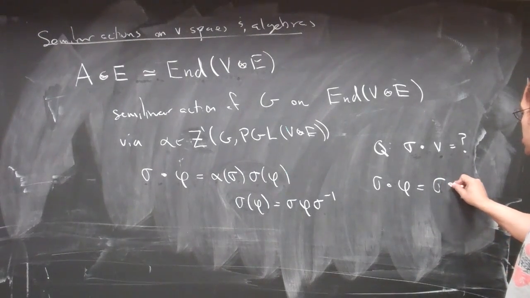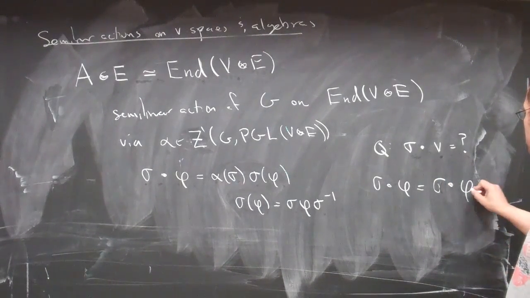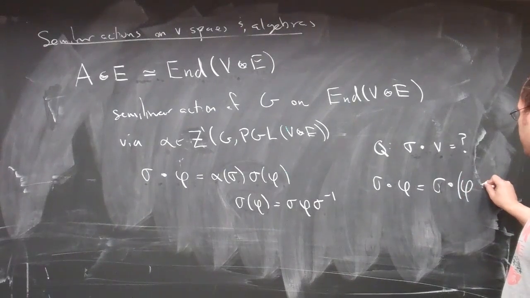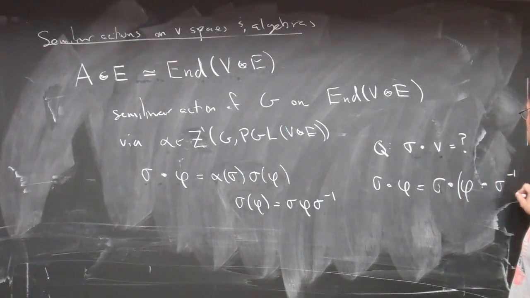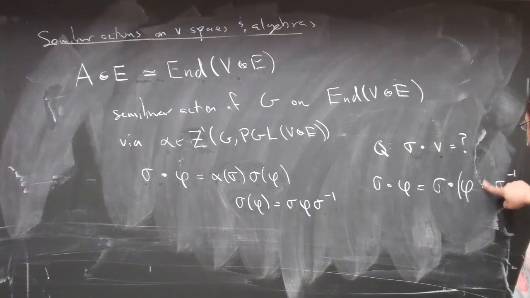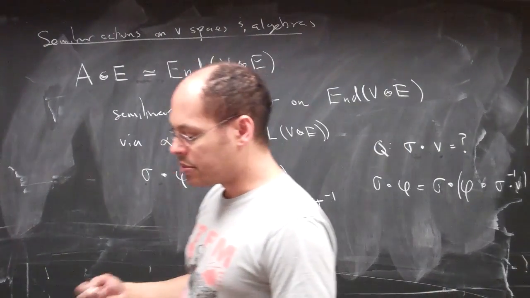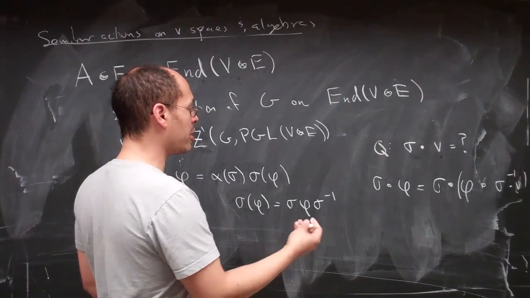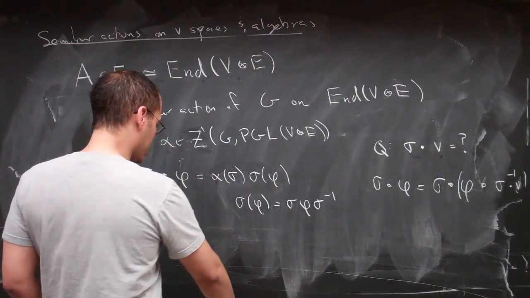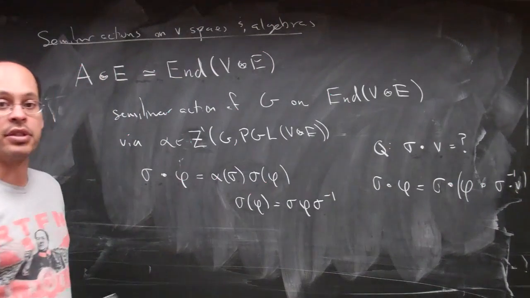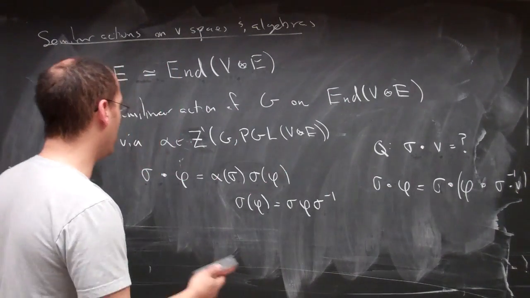So sigma dot of sigma dot sigma inverse of your vector. Well, am I doing this correctly? I guess this is a composition of dotting the vector. Okay, so can we describe the action on the endomorphisms as coming from an action on the underlying vector space? And it turns out that the obstruction to this is exactly the Brauer group.